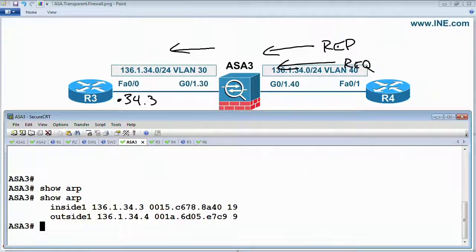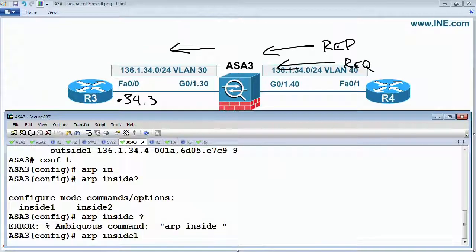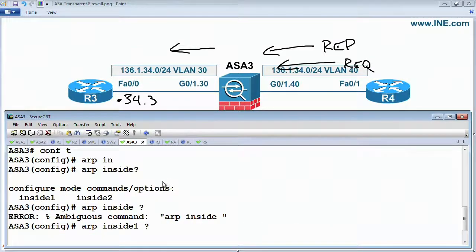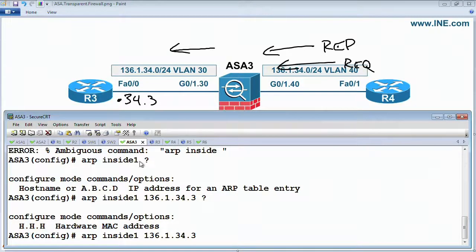If we look at the ARP cache, now we know who is the resolution for router 3, who is the resolution for router 4. Now to configure these manually, we would say in global config, on the inside interface, actually inside 1 there, what is the resolution for this IP address to its MAC address?